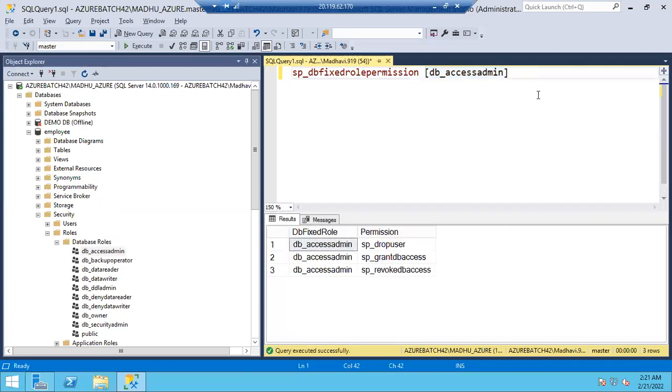See guys, I have a question for all of you. I can add logins to the server roles. Agree? Logins are server level entities. Server roles are server level entities. I can add logins into the server roles. Now tell me which entities I can add to the database roles, guys.